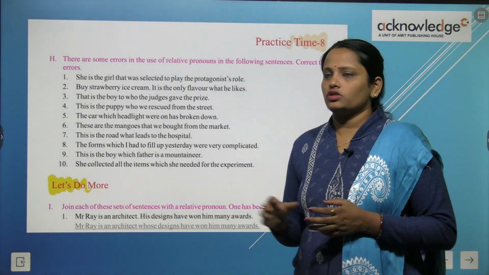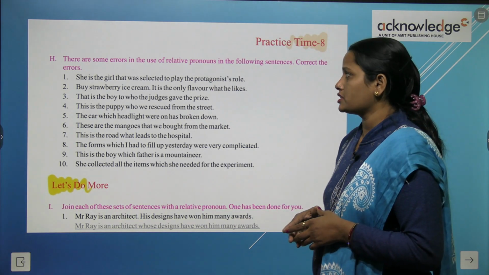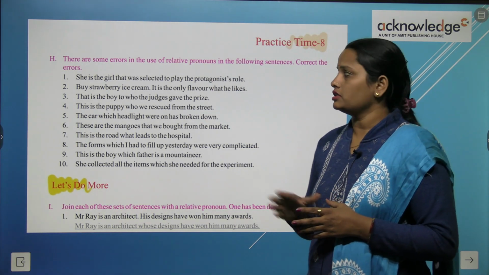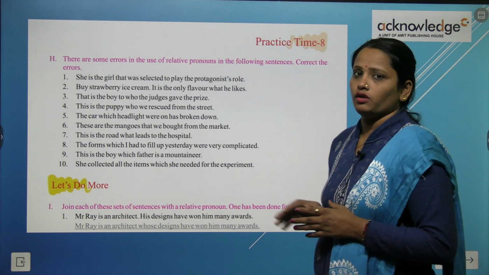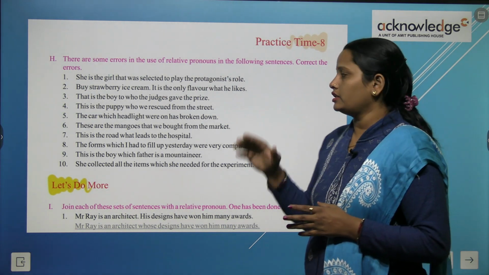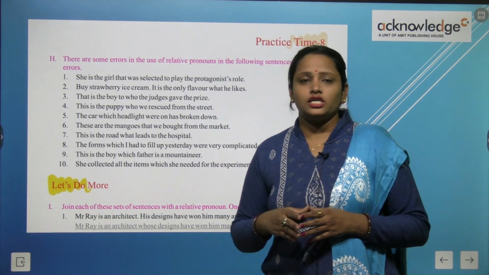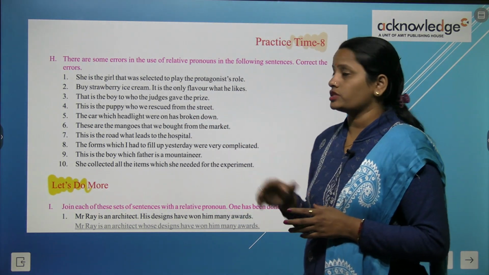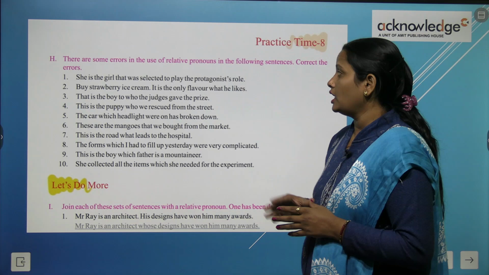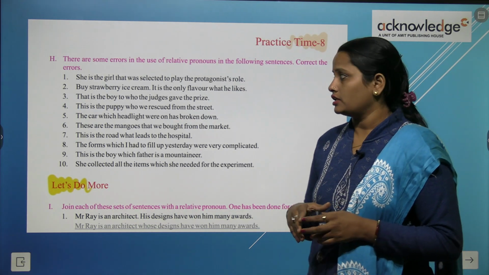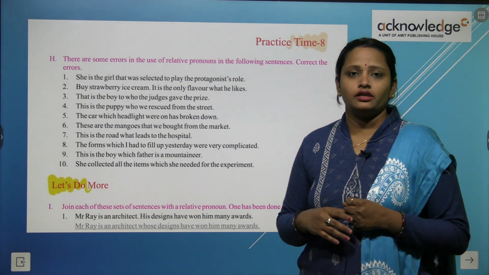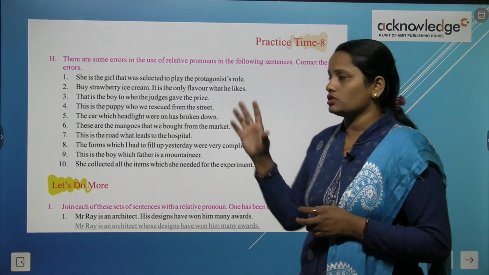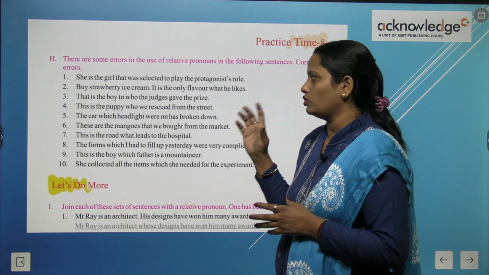Now children, you have to complete this exercise. There are some errors in the use of relative pronouns in the following sentences. Correct the errors. So, she is the girl that was selected to play the protagonist role. So, here you have to identify the error and then complete the exercise. So, children, this is your homework. You have to do it on your own.